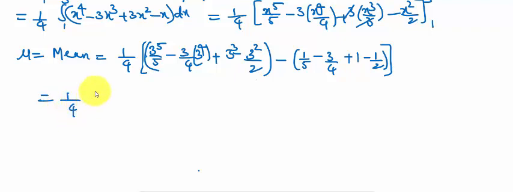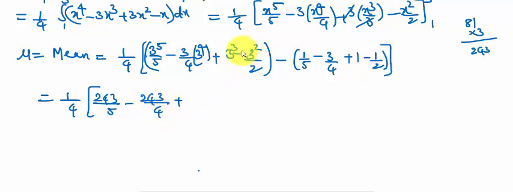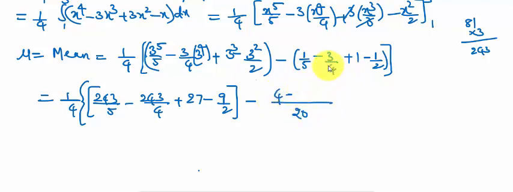It is equal to 1 by 4 into 3 3s are 9, 9 9s are 81, 81 3s are 243. So 243 by 5 minus 243 by 4 plus 27 minus 9 by 2, minus the lower limit terms. Taking the LCM, 5 4s are 20, so 20 is the LCM: 4 minus 5 3s are 15 plus 20 minus 10.